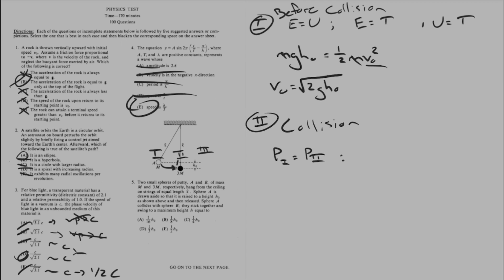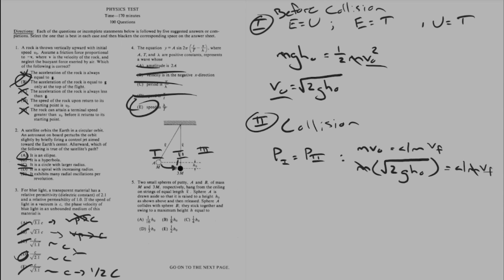Let's see if I can save a bit of room. I ran out of room last time. If I have mv naught equal to 4m, because I'm adding them since it's an inelastic collision and they stick together, times v final. So I have m times the value up here, square root of 2gh naught, equals 4m v final.